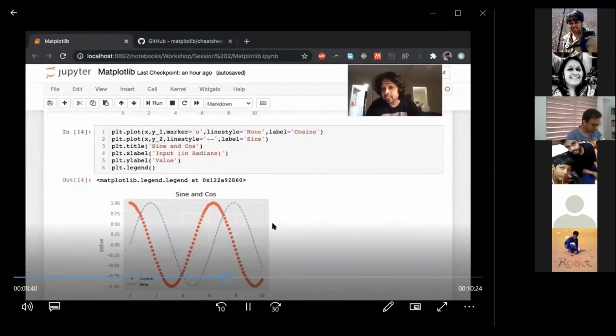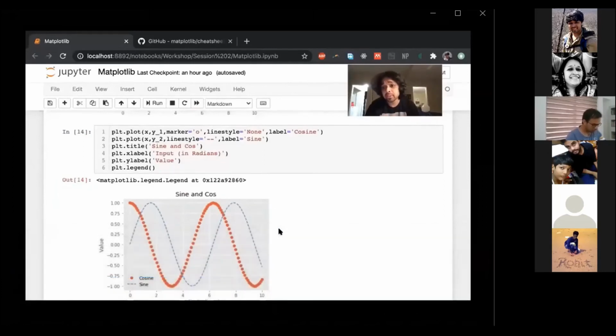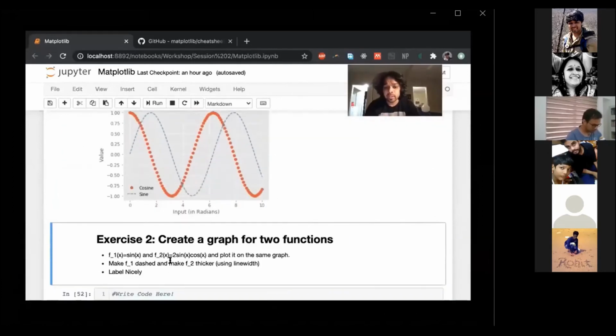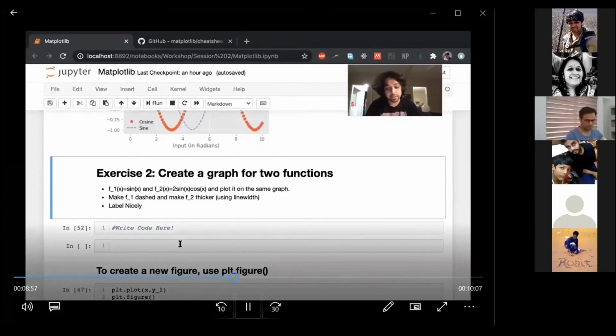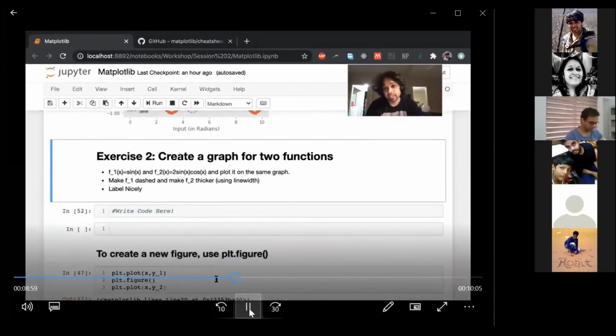Create a nice title. I don't know what you're going to title it. Do something that makes sense to you. I'm not sure if you recognize this functional form, but it actually is another function which is pretty easy, pretty neat, and label nicely. Just play around. Just figure it out.